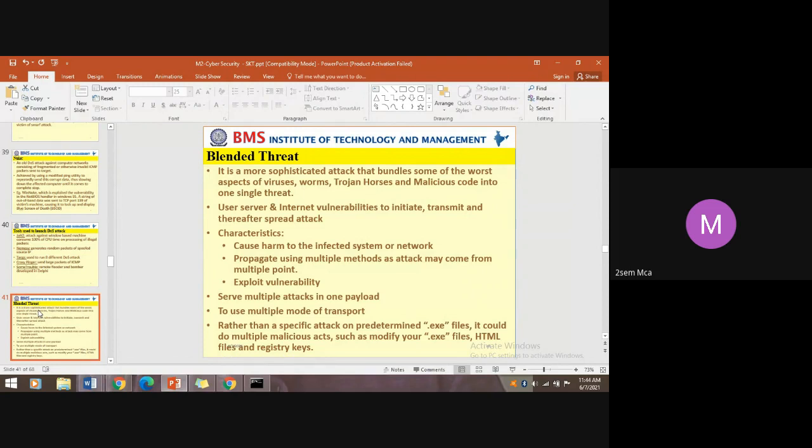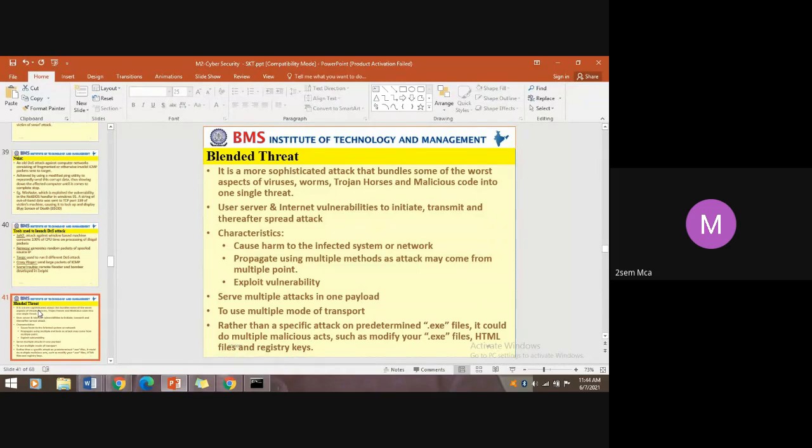It also uses multiple modes of transport. The internet is not a single thing; it is connected with different sets of protocols at several levels. Some people use the public internet, some use private internet, broadband internet, leased line internet, or Wi-Fi internet.